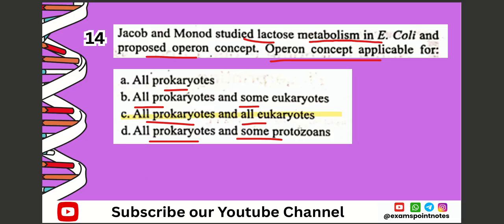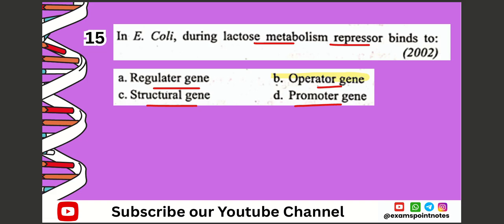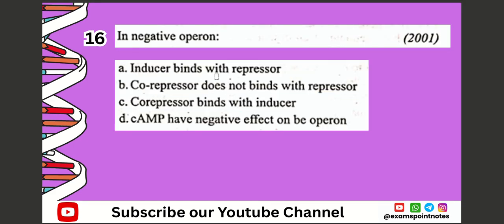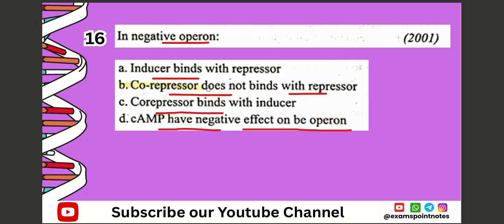Next question, question number 15. In E. coli during lactose metabolism, repressor binds to A. Regulator gene, B. Operator gene, C. Structural gene, D. Promoter gene. The correct option is option number B, which is operator gene. Next question, question number 16. In negative operon, A. Inducer binds with repressor, B. Co-repressor does not bind with repressor, C. Co-repressor binds with inducer, D. cAMP has negative effects on operon. The correct option is option number B, which is co-repressor does not bind with repressor.